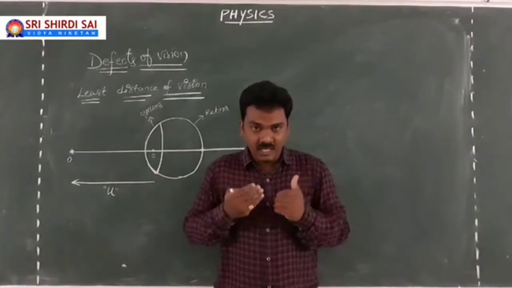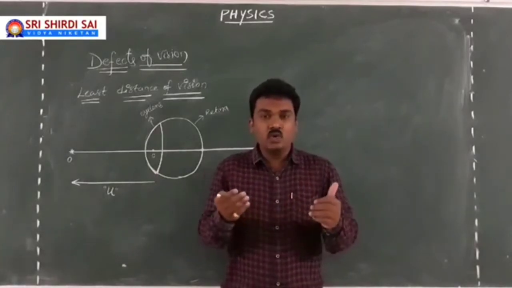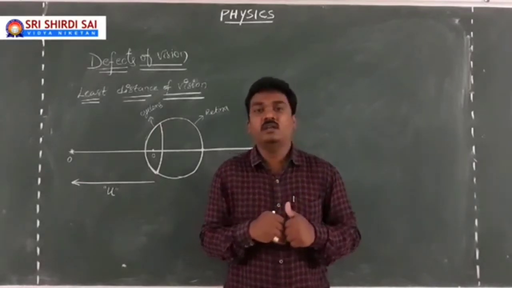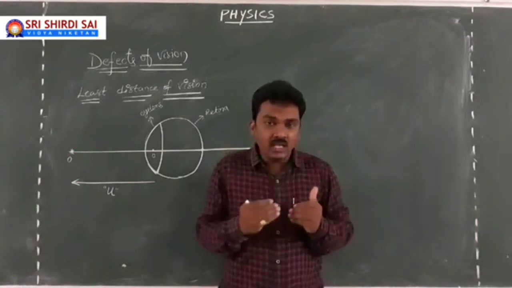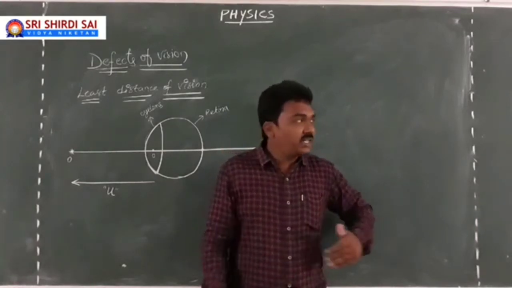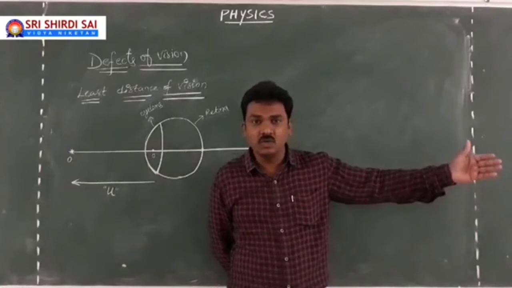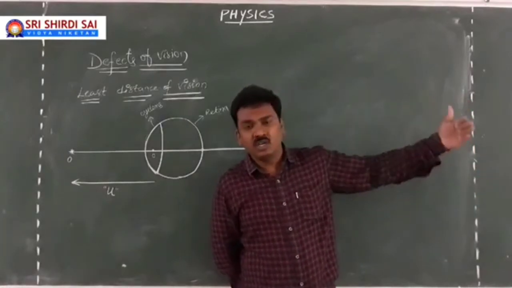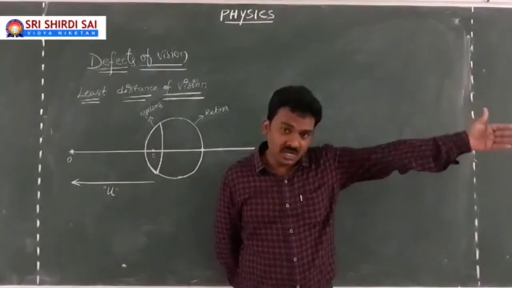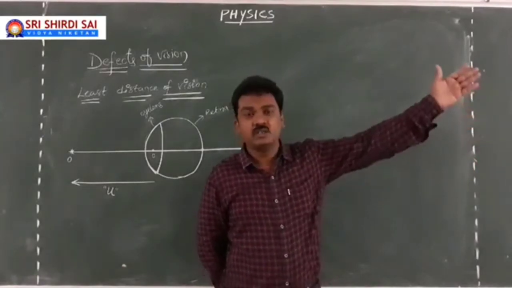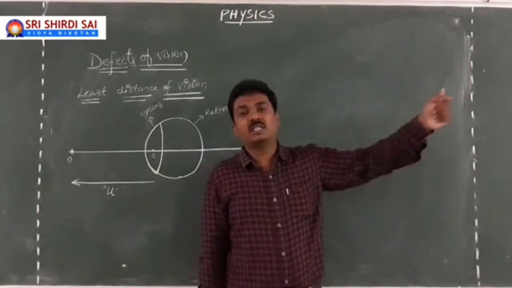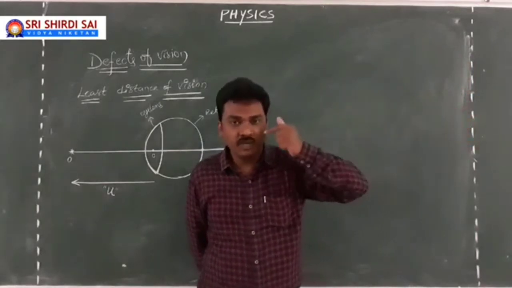When we have a healthy eye, when there are no problems with the visual phenomena of the eye, then to what distance can you take your object? To an infinite distance, maybe 200 centimeters, maybe 200 meters, maybe 300 meters, so that I have a clear vision as long as the light coming from the object reaches my eye.